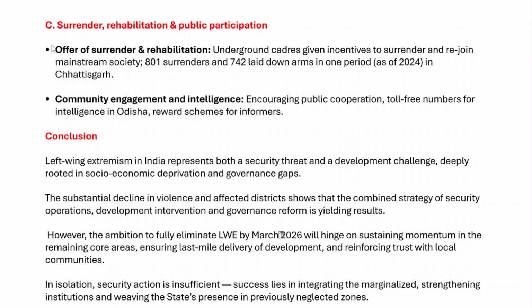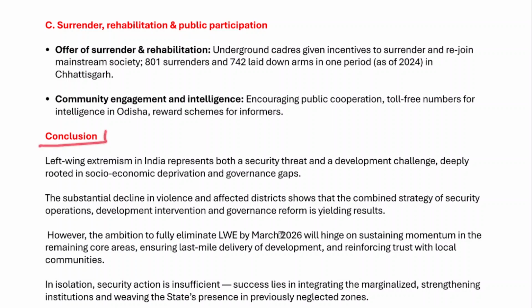And apart from that, community engagement and intelligence is another very effective means to deal with the left-wing extremist problem, because the security forces and the government have been encouraging public cooperation, started toll-free numbers for intelligence in states like Odisha, and announced reward schemes for informers about left-wing extremism. Therefore, the security forces can carry out targeted attacks against the Maoists.